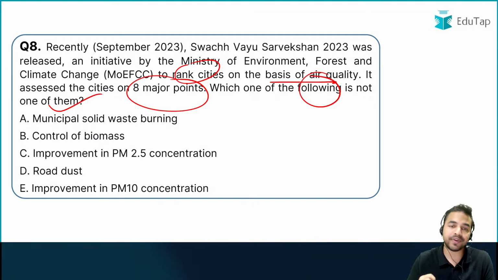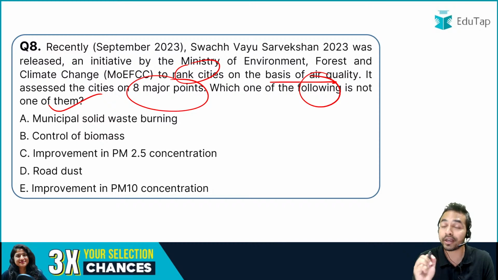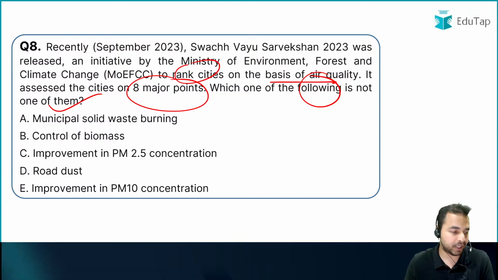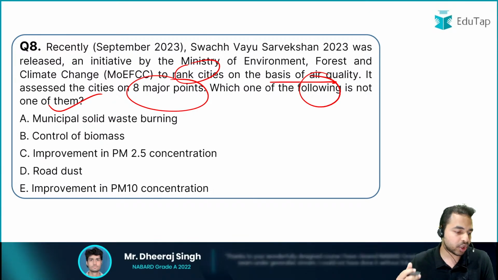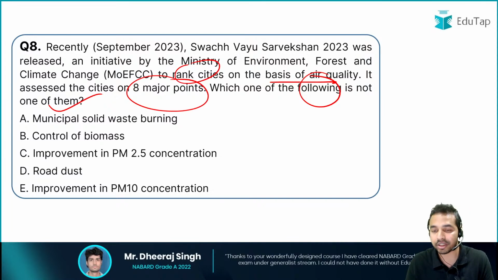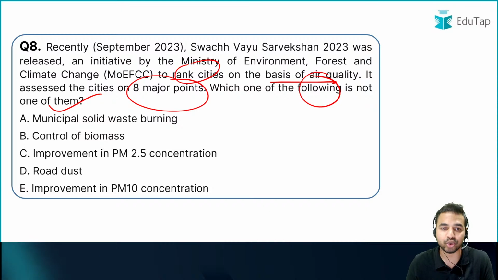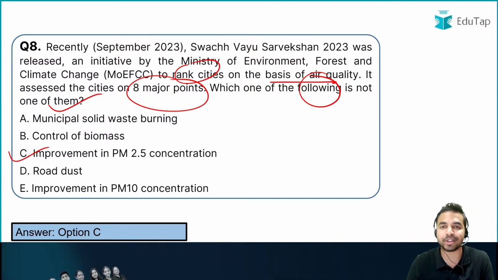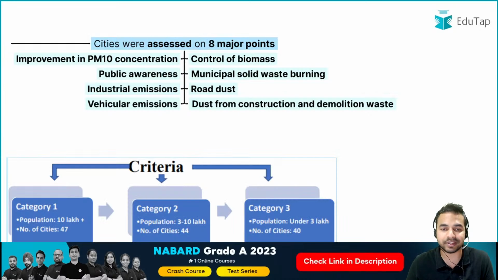So my dear friends, let me tell you that this is the question from the second dimension of the report, that is the about section of the report, the dimensions which are being used in that particular part. Okay, so this is the question number 8. What is the right answer? What is that particular parameter which is not one of them which is being used here to assess the cities? And it is improvement in the 2.5 PM concentrations. I can see all the people are giving me the right answer to the option number 8. That is option C is the right answer.